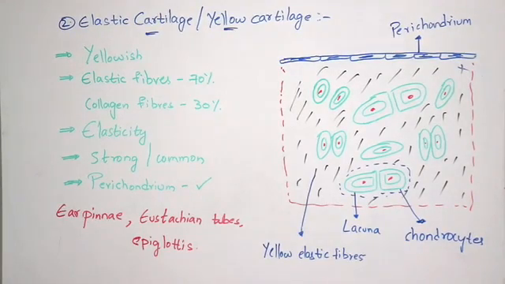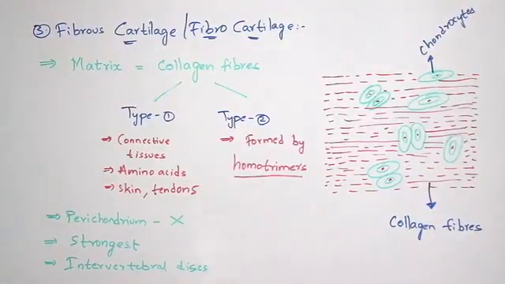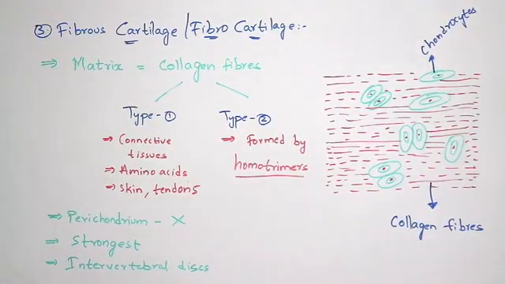So now let us discuss the third and last one, fibrous cartilage, which is the last cartilage in the classification of cartilages. Coming to fibrous cartilage, the matrix of this cartilage consists of bundles of collagen fibers. If you see in this structure, this red color one which I have drawn is known as collagen fibers. There are many bundles of collagen fibers.